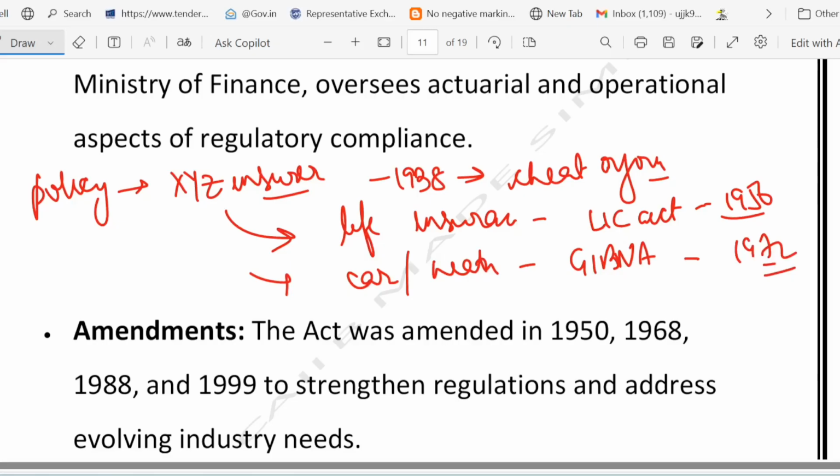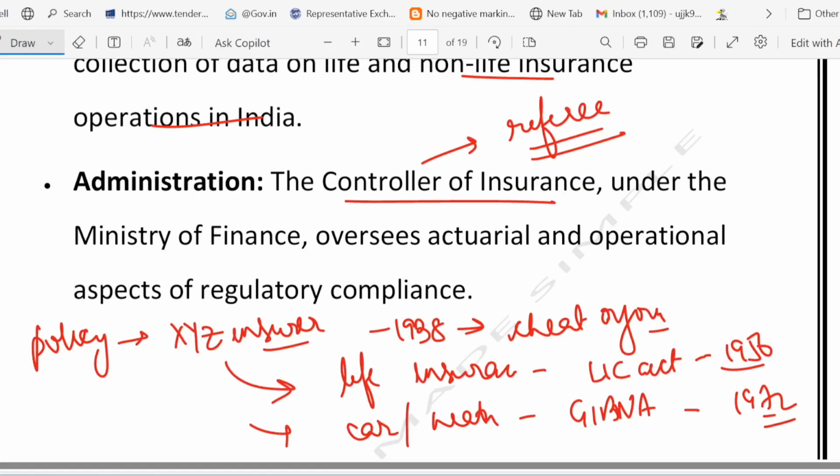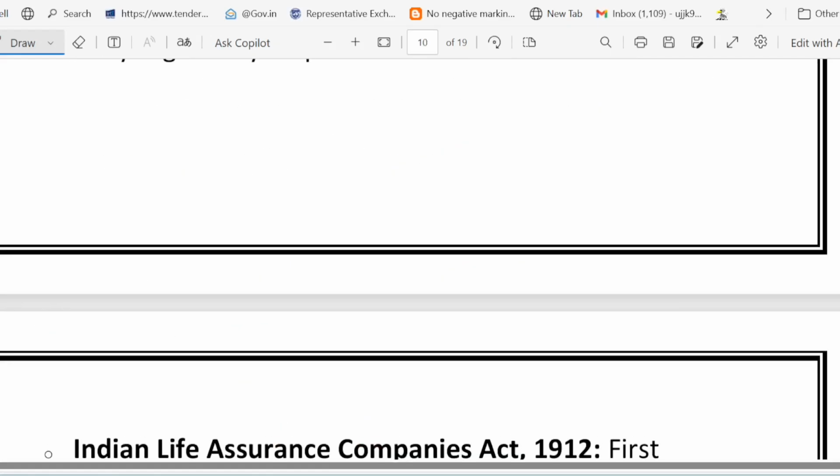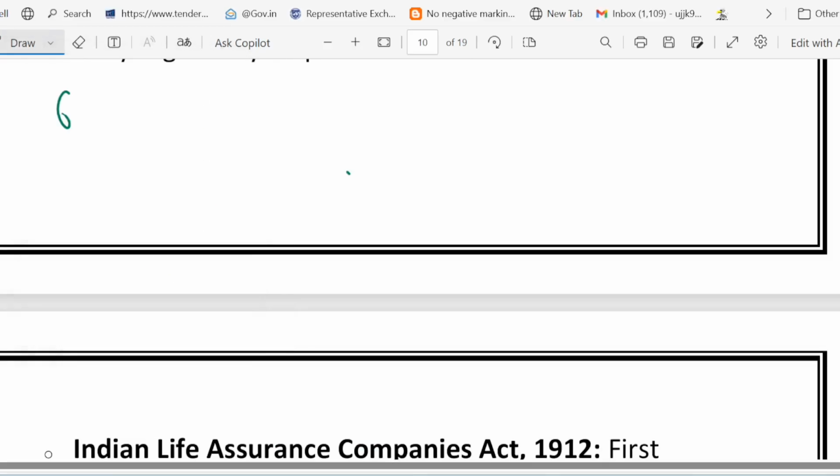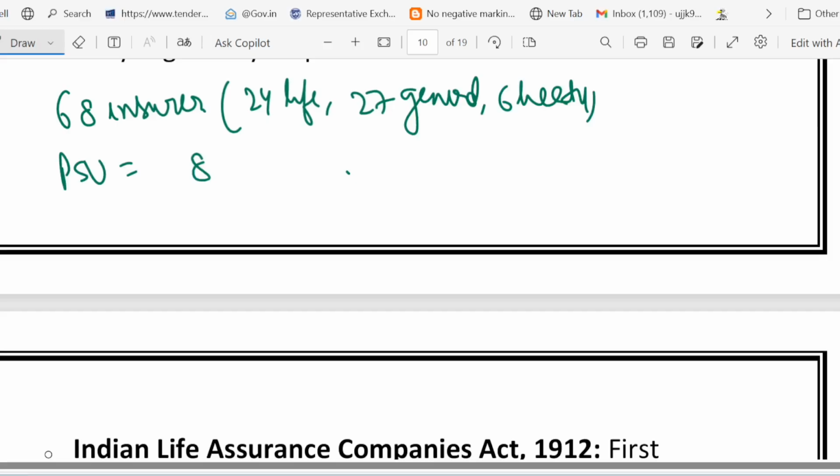Okay. So let's summarize the facts which we have just covered. Here I am summarizing. First of all, what we talked about is that there are 68 insurers. Out of 68 insurers, 24 are life, 27 are general, and 6 are health insurers. Then we talked about PSU. PSUs are 8, including LIC, and private are 60.